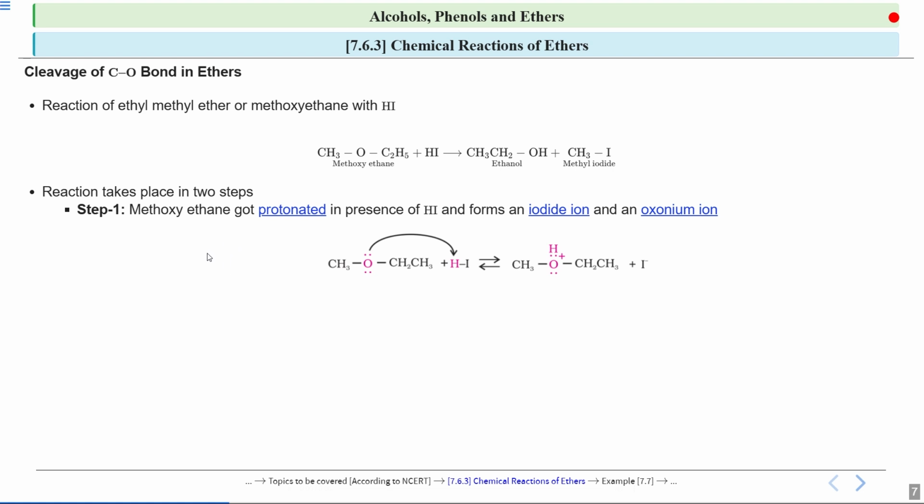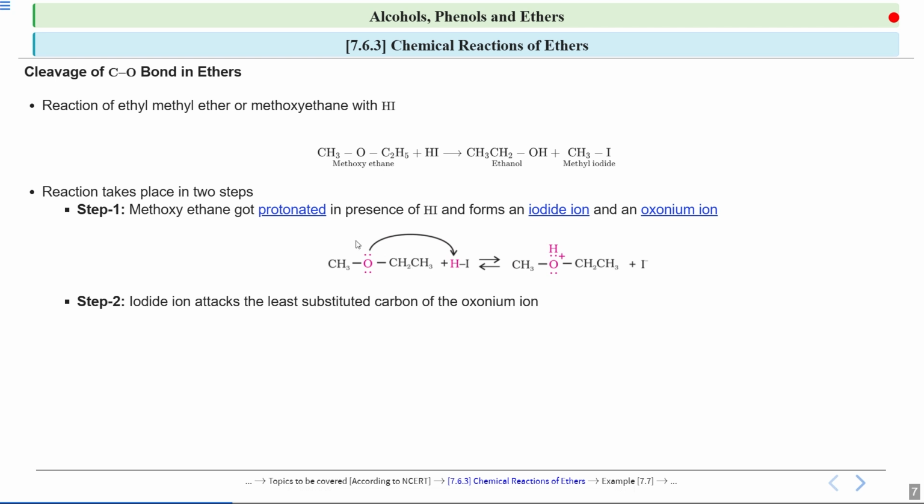This oxygen has lone pairs, so it can donate its lone pair to this hydrogen. So in the first step, this methoxyethane gets protonated. With this oxygen you have this hydrogen and you get a plus charge on this oxygen. So this methoxyethane is getting protonated and this iodide ion leaves from here. So you get one oxonium ion and one iodide ion.